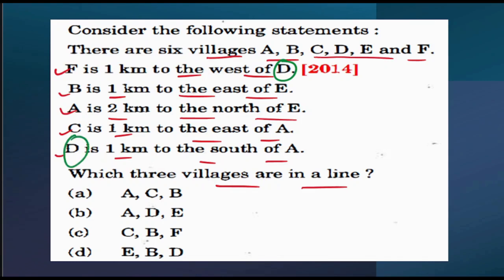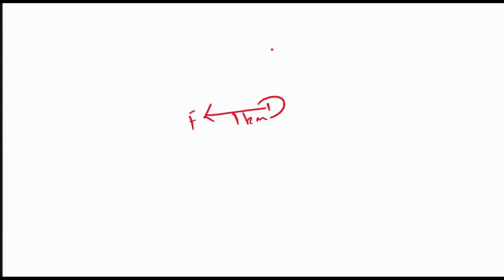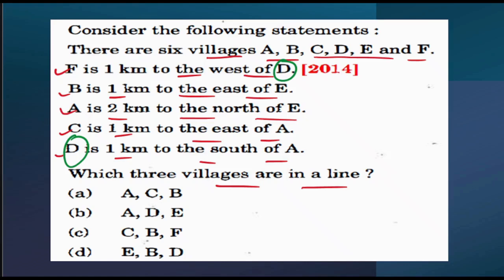So let's solve the statement first that D is 1 kilometer to the south of A. So the position of D is 1 kilometer to the south of A. That means A is over here, D is over here.